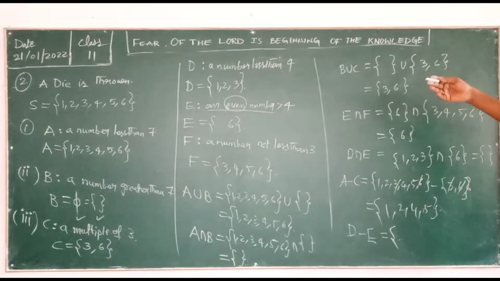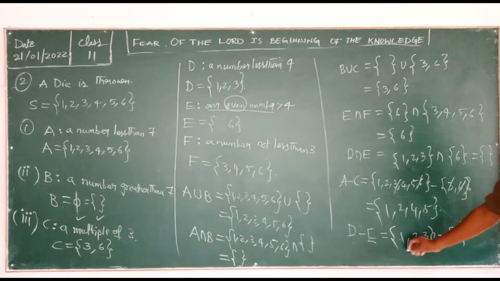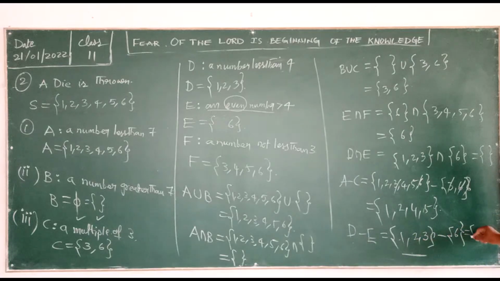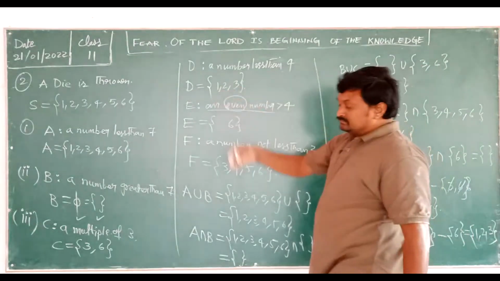So now, what is D? 1, 2, 3 minus E. E is nothing but 6. There is no common element, which means whatever is there in the set D, all the elements you have to write. So now 1, 2, 3 is your answer. So D minus E is 1, 2, 3. Whoever writes the correct answer, give claps and appreciate your friends. So D minus E is done. Then E intersection F dash, and F dash. So where can I solve? Okay, I'll rub here and I'll solve.